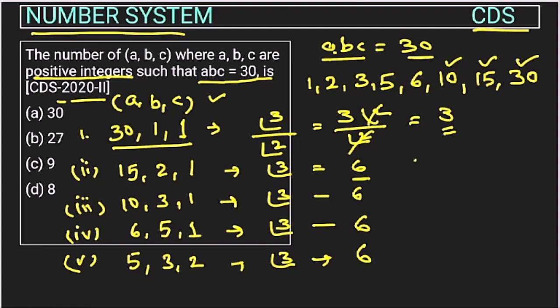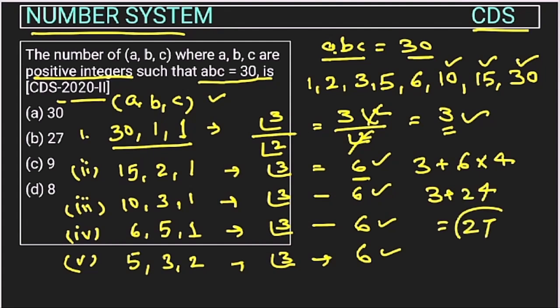So how many total groups are there? 3 is here, then 6 plus 6, then 6 plus 6. So we will add this. So this will be 6 into 4, so this will be 3 plus 24. So 27. So in 27 ways we can form a group of ABC whose multiplication will be 30. So the answer will be option B.